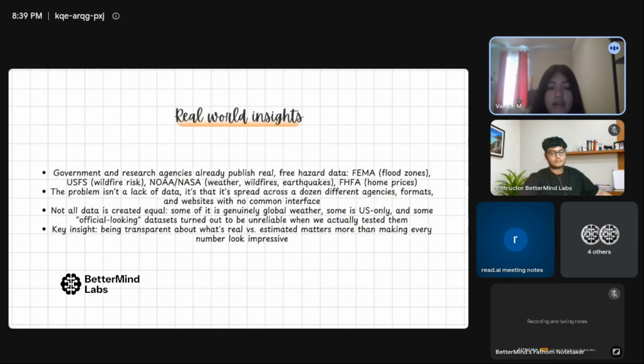Because of that, when I built FinGeoRisk, I really wanted transparency to be an important part of it. FinGeoRisk shows a value and makes it clear where the numbers come from, whether it's government data or purely an estimate. I'd rather be honest about uncertainty than say something is for sure certain. That's how my project looked throughout the entire thing.